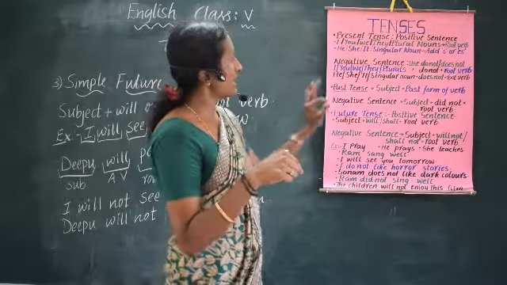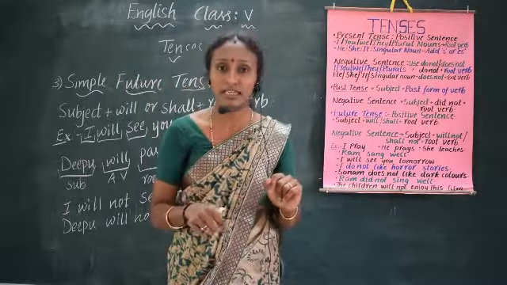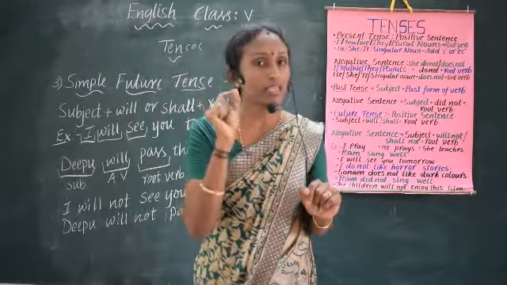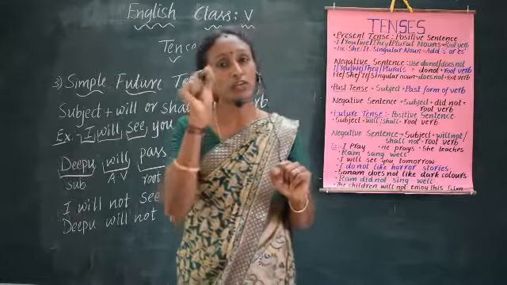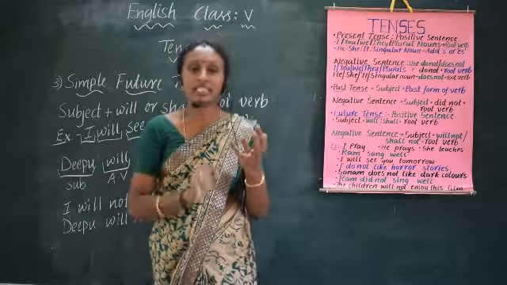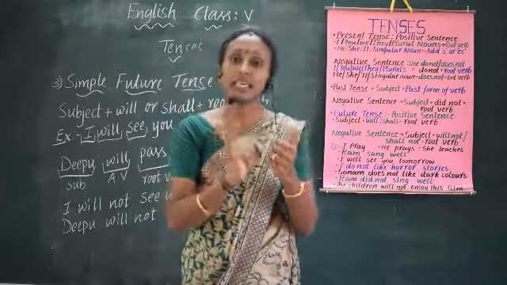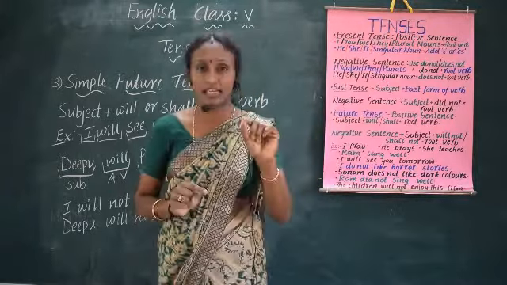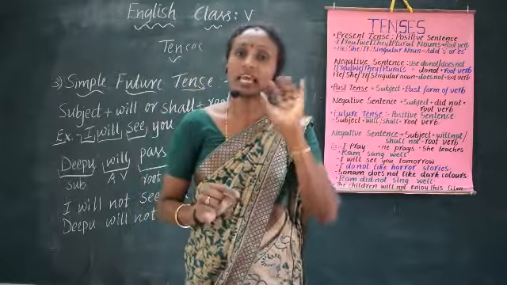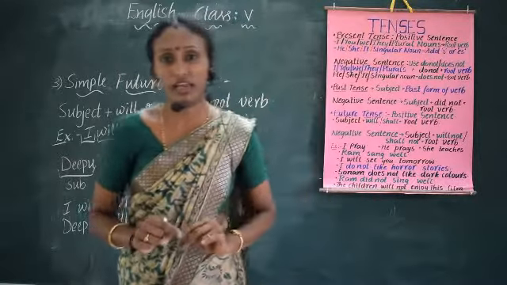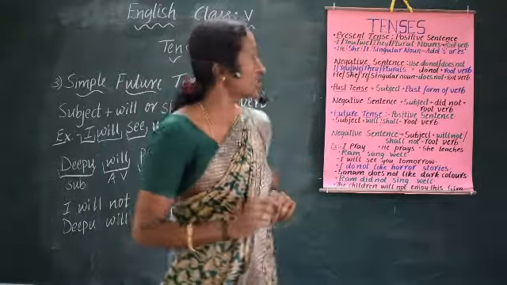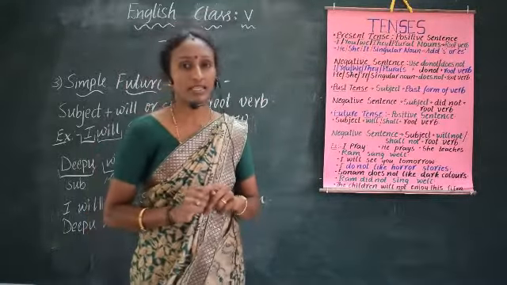And how to form the negative sentence in the simple present tense? We have to use do not or does not to make the negative sentence. So when to use do not? If the subject is I, you, we, they, plurals, then you have to use do not to make the negative. If the subject is he, she, it and singular nouns, you have to use does not to make the negative sentence in the simple present tense.